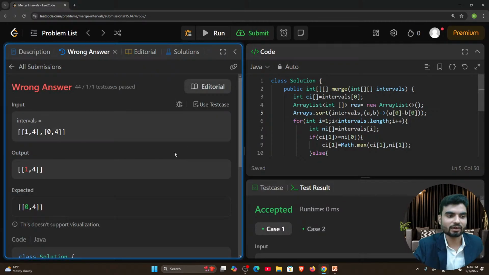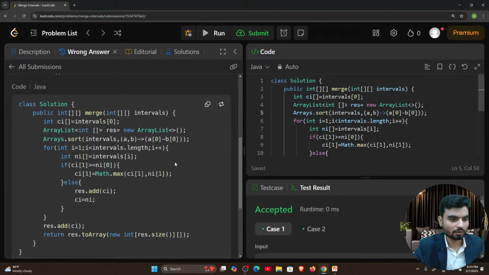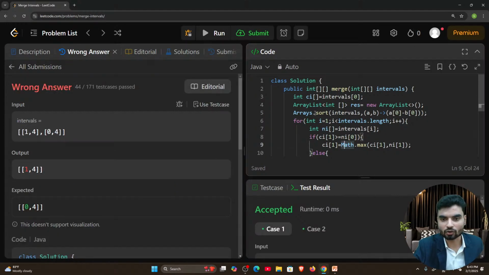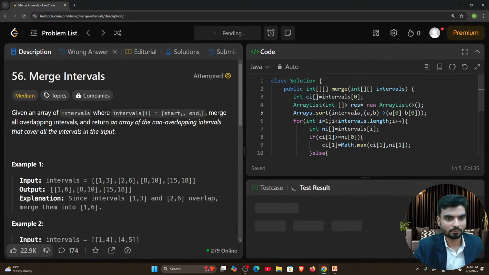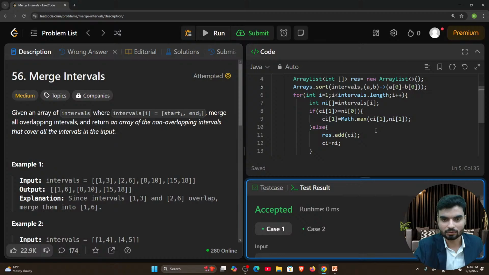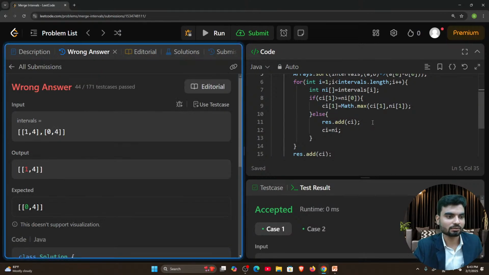Oh no. What happened? Tell me where we are stuck. Is it not sorted? Arrays.sort, we are writing intervals, and again we have a comma b. I'll run this again, maybe somewhere we are missing something. I'll submit this code again.